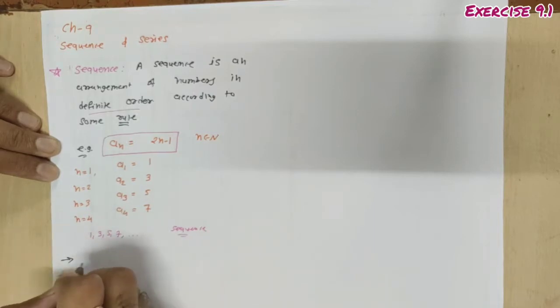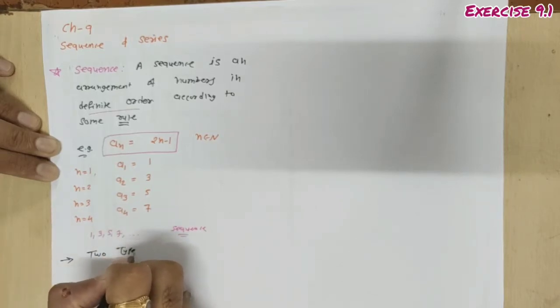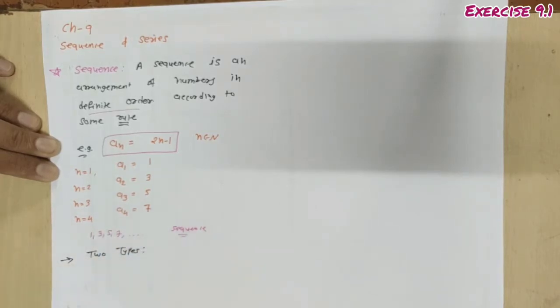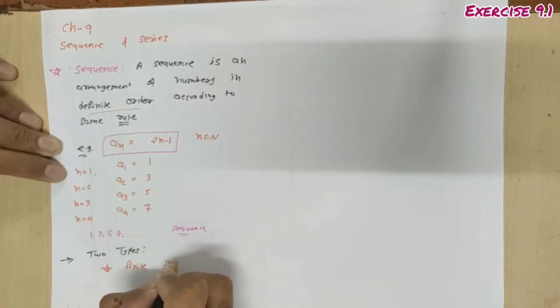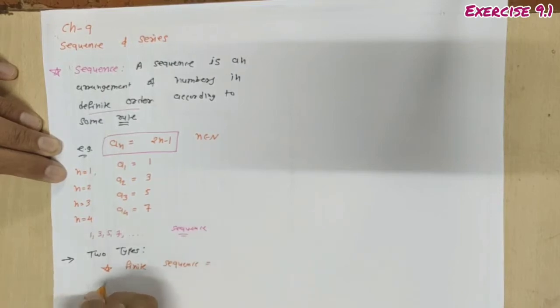Basically, there are two types of sequence. The first is finite sequence and the second is infinite sequence.